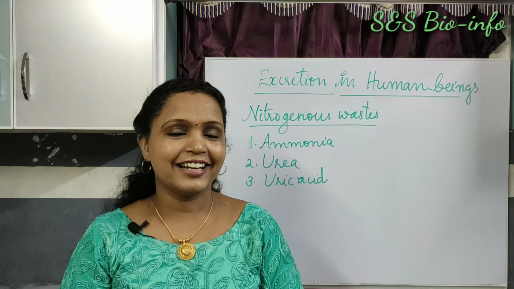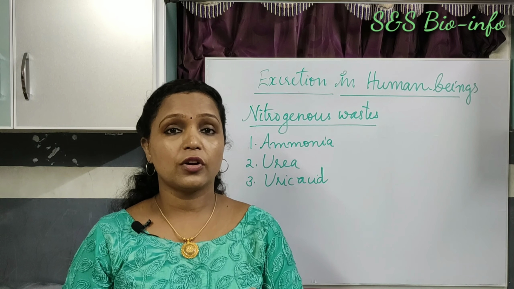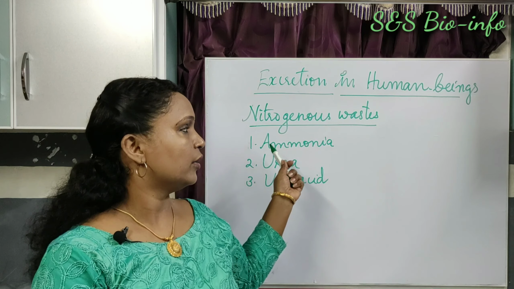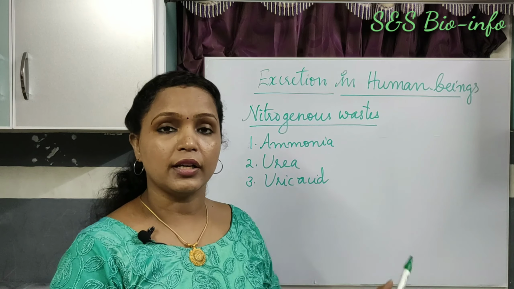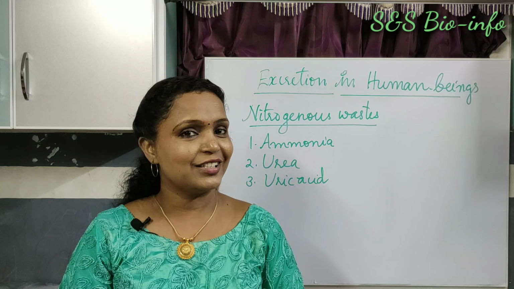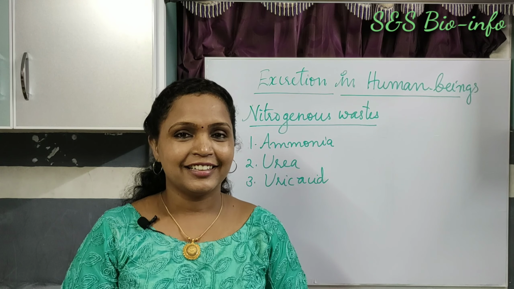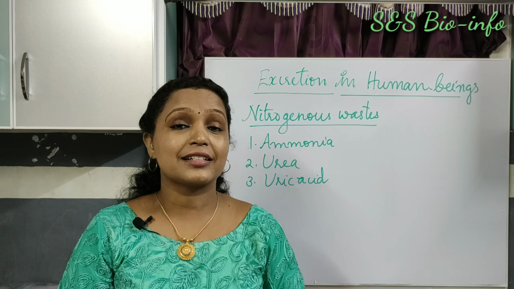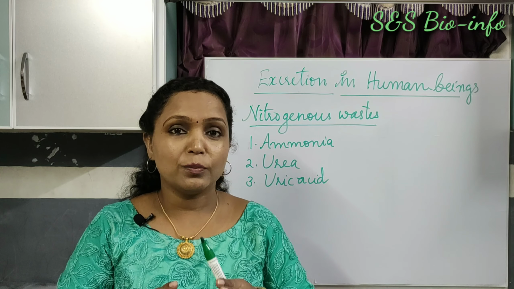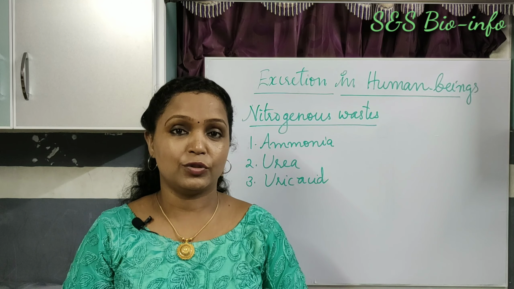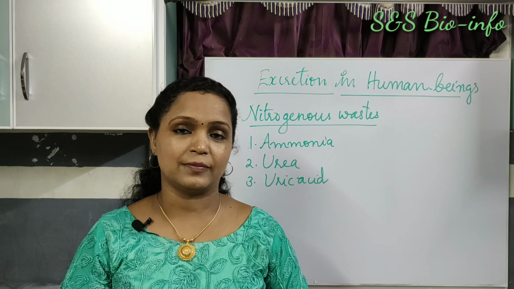So similarly, it affects many functions in the body. Then what is excretion? The process of expelling nitrogenous waste like ammonia, urea and uric acid out of the body is called excretion. Did you get it? So what is the main aim of excretion in the human body? To maintain a chemical balance in the body fluid, to maintain the living state.